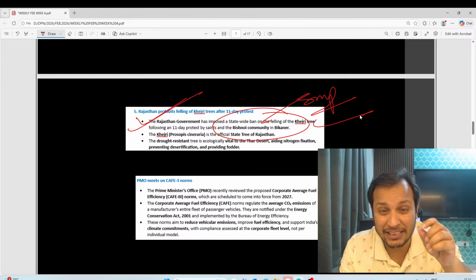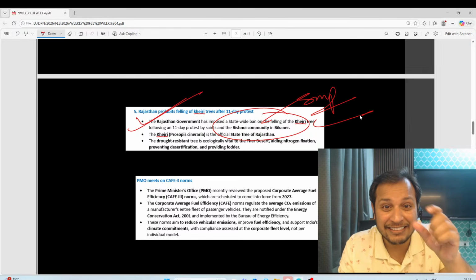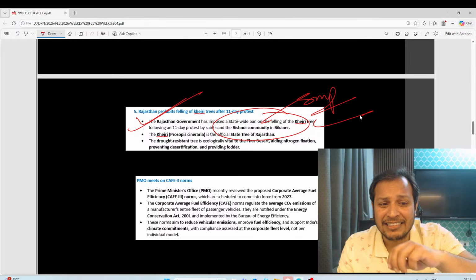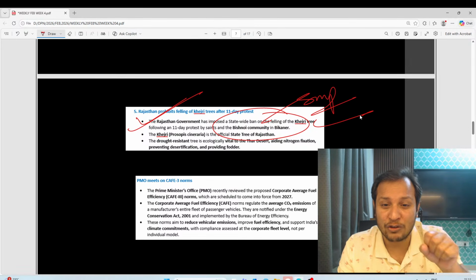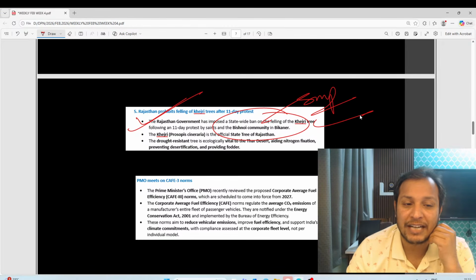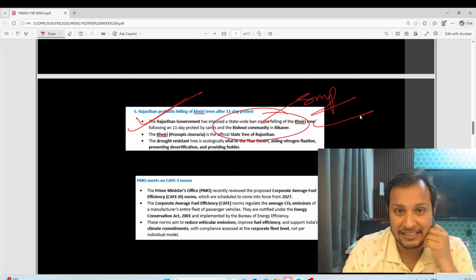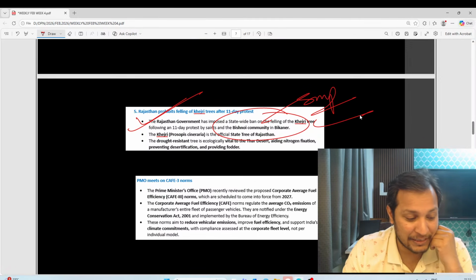They protect the khejri tree. Khejri tree is generally grown in desert areas. It's a drought resistant tree, not crop, tree. It is also known for nitrogen fixation and preventing desertification. It's an important fodder crop, the khejri tree.